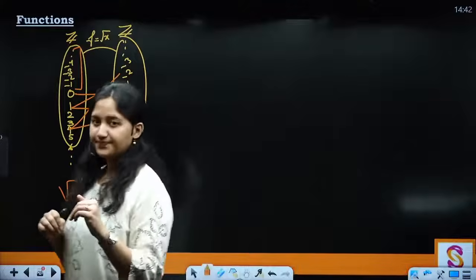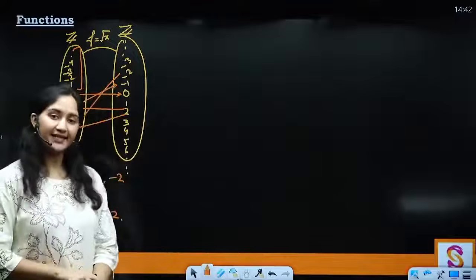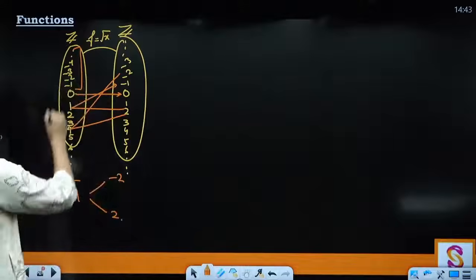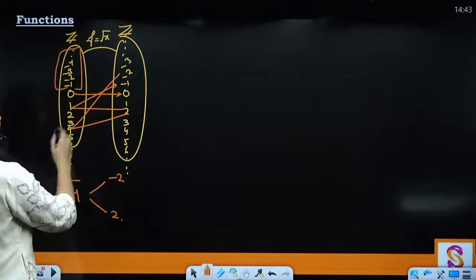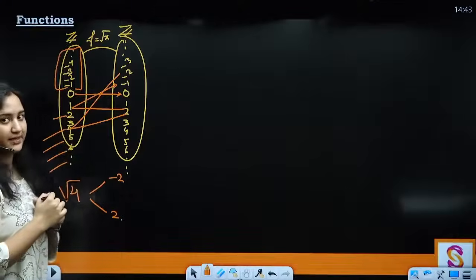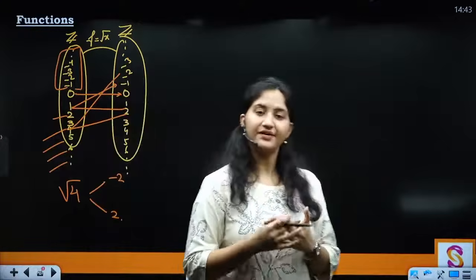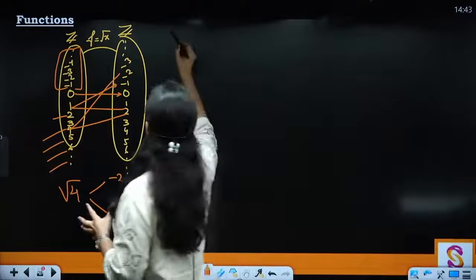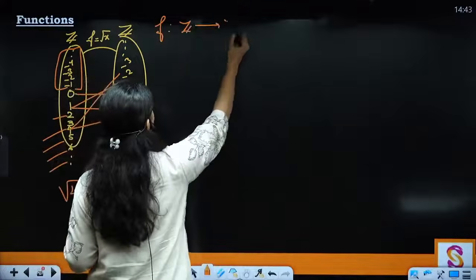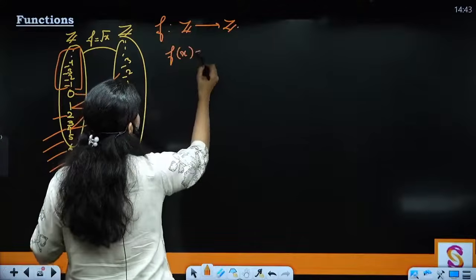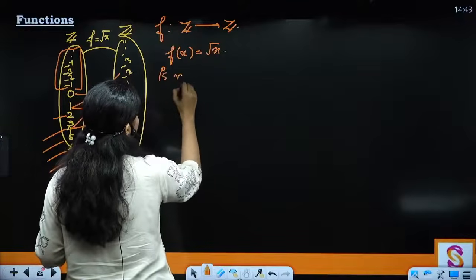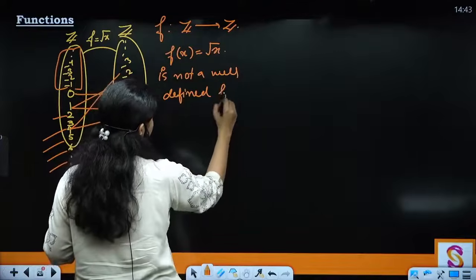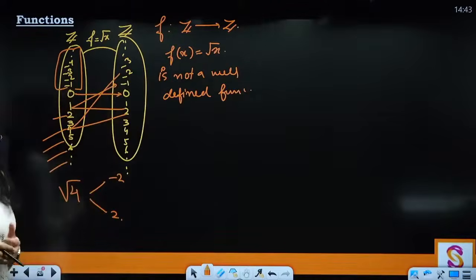Also the second thing is that every element of the set A must have an image. But here, all of the negative integers and also the integers which do not have any root, that means which are not perfect squares, do not have any image. So basically a function defined as f from Z to Z with f of x equals root x is not a well-defined function. Clear? It is not a well-defined function.